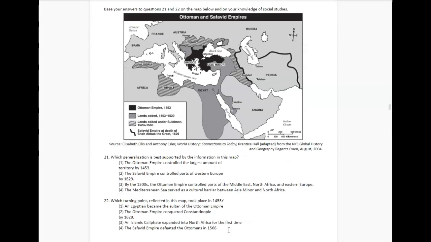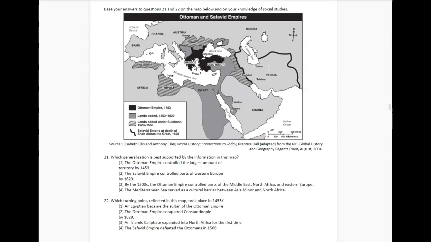Questions 21 and 22 are based on this map. So it says Ottoman and Safavid empires. Okay, so the black area says Ottoman Empire, and then you have lands added, and then lands added under Suleiman. Okay, so by 1566, this was all the Ottoman Empire, and then you have the Safavid Empire